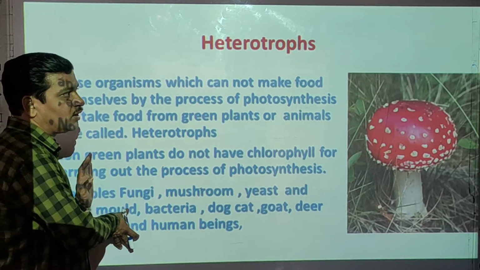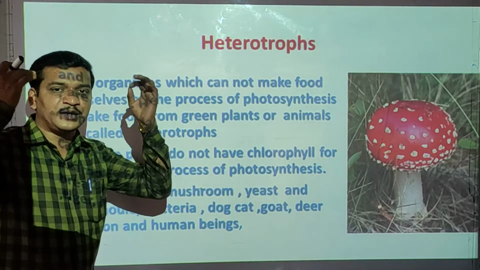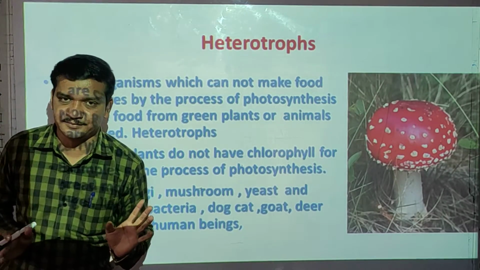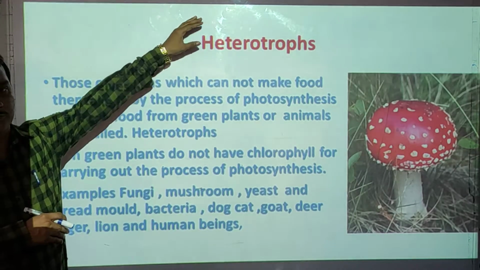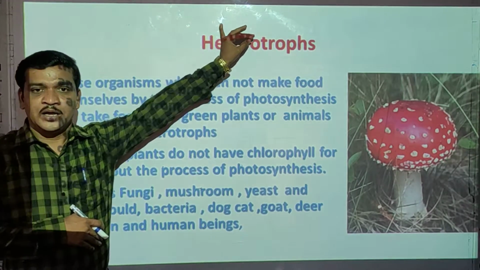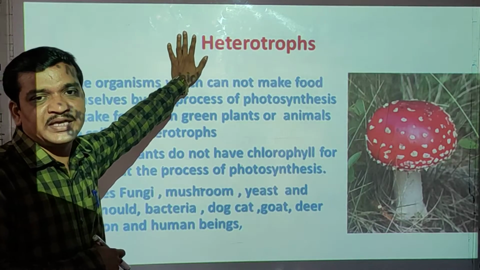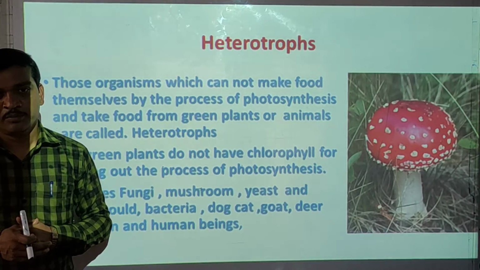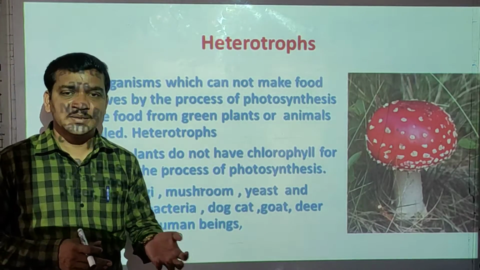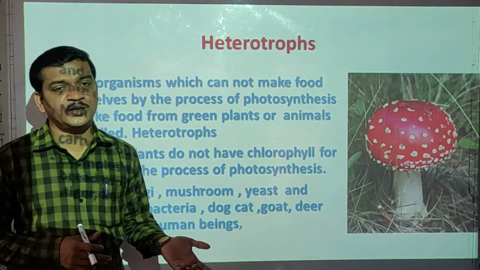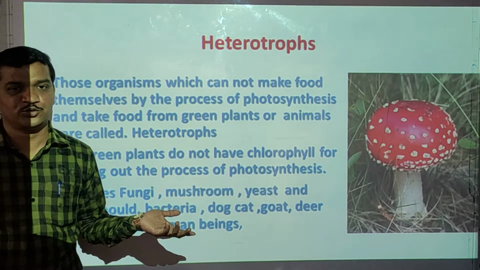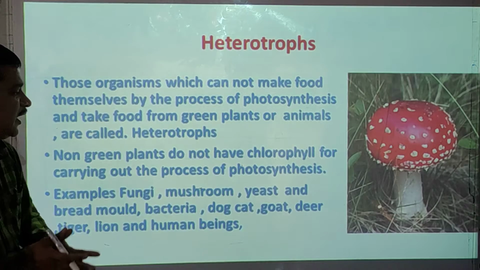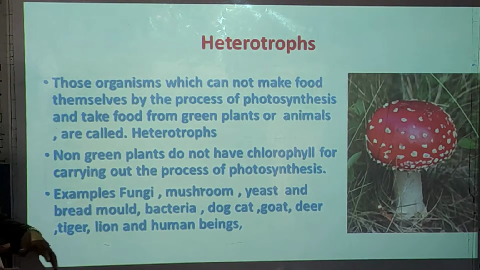So what is the example of heterotrophs? Whatever the non-green plants are there, they are called heterotrophs. Fungi, mushroom, yeast, some bacteria are also included in the heterotrophs. Because they are unable to make their own food, they depend on others for their food habit. That is why they are heterotrophs. Okay? So this is about the autotrophs and heterotrophs. So what are the examples of heterotrophs?